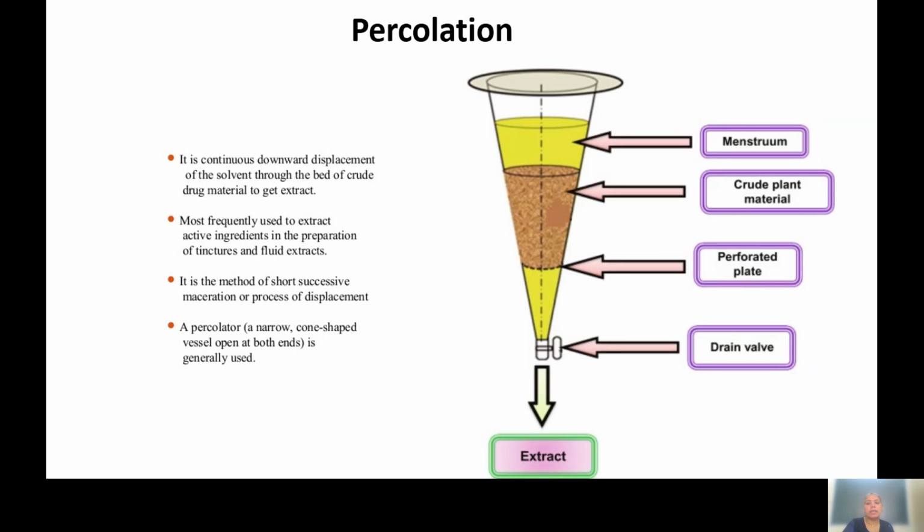In this percolation technique, we are soaking the crude material of the plant before keeping it in the percolator. This material is soaked with the solvent for a certain period of time, and after soaking, we pack that crude plant material in this percolator, and then we add an excess of the solvent, which is called the menstruum. As we add excess solvent, whatever content is present inside this soaked material drains out with the excess solvent, and is collected at the bottom of this percolator.